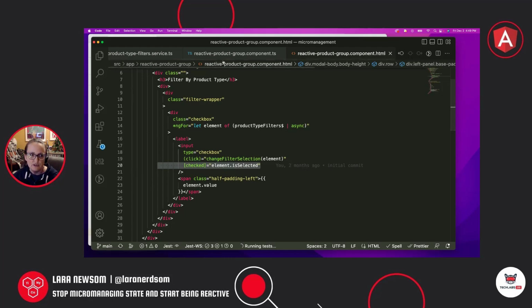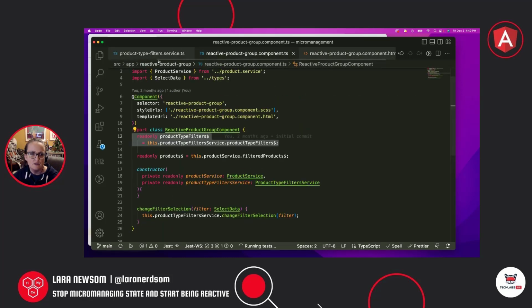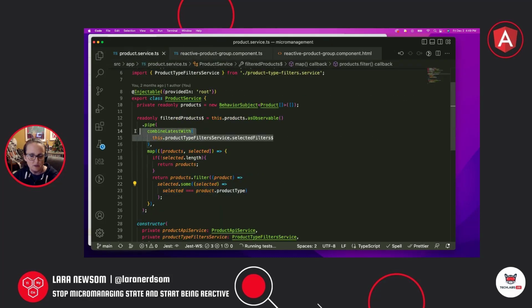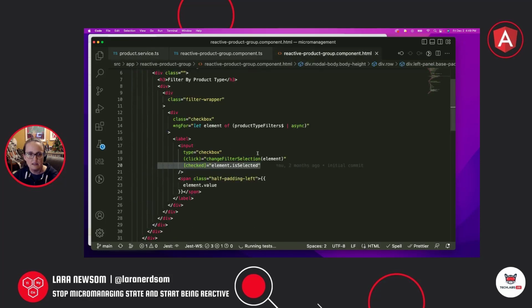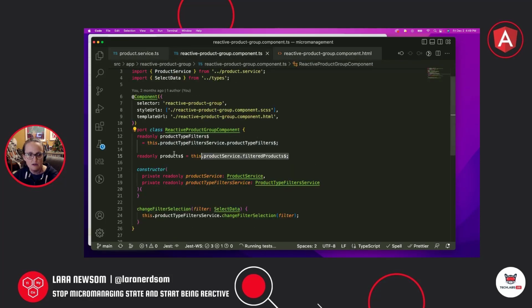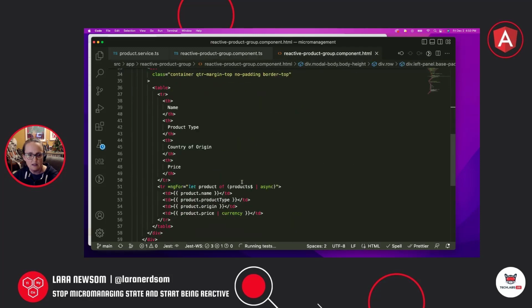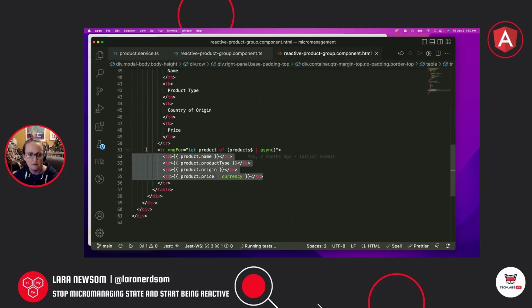Now, when we get a new filter in, we go over to our products service. I'm just going to close this one for now. So we're using the combineLatest with here. So we'll have our products from the API. We'll get a new value for the filter, that string array of filters. So this time it's going to come in, and the selected is not going to be empty. So it's going to go through this logic, and it's going to return a new list of products. We've got it connected to the stream here, so it will automatically update this, and it'll automatically add and remove products from our table.